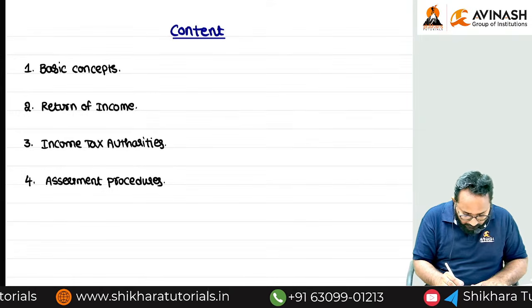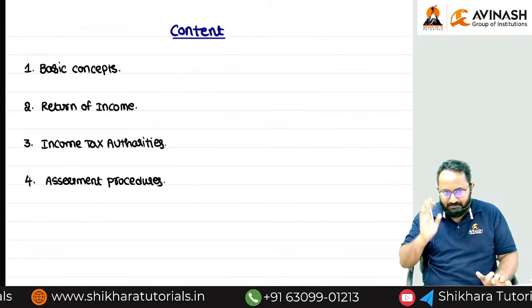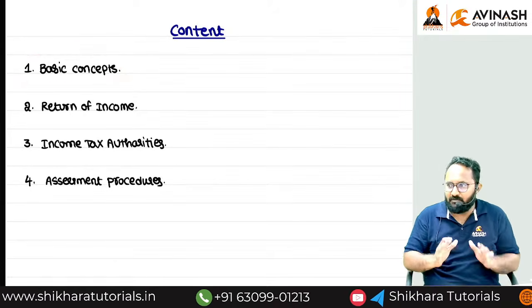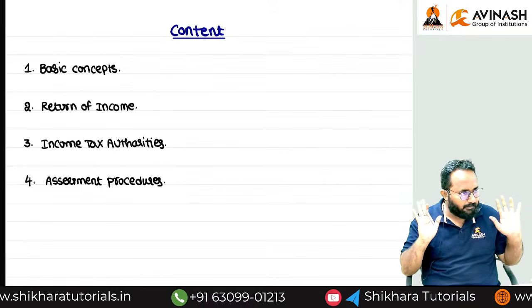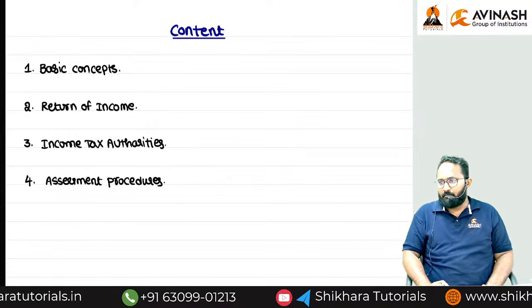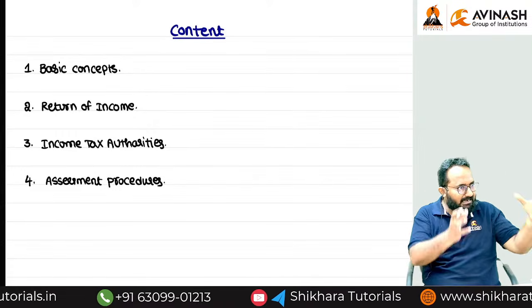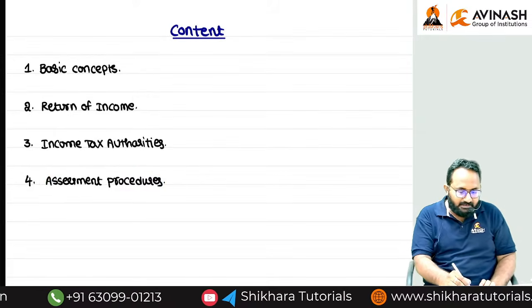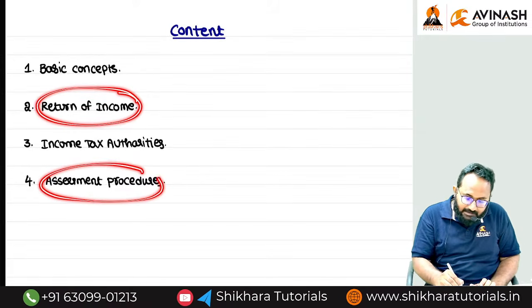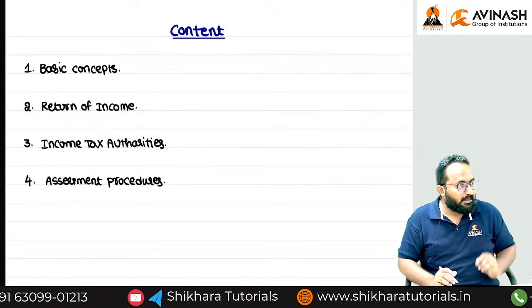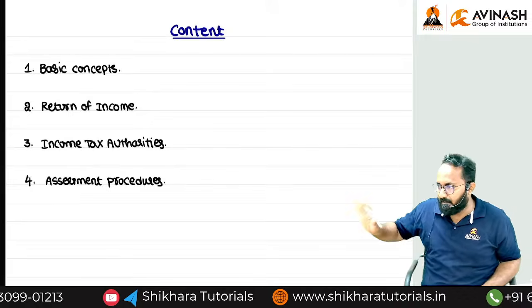If you observe, every chapter has a purpose. Basics are only for our introduction purposes. Next, these 3 are connected chapters only. Return, then income tax authorities, then assessment procedures. Whether the return filed by the assessee is correct or incorrect will be determined by the department using what? Assessment procedures. Clear up to now?